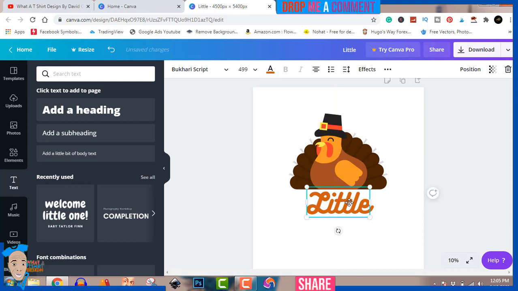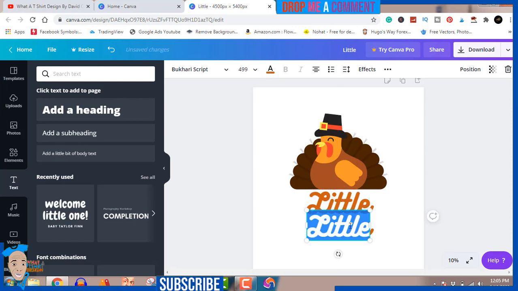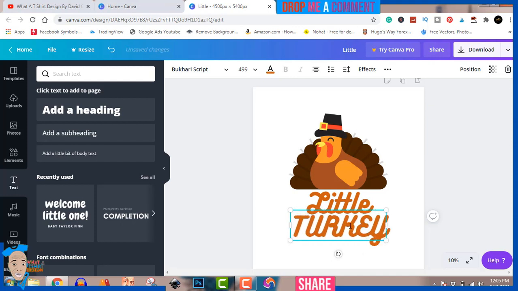So now we place it there. So now I'm just going to duplicate this little by pressing my Alt key button, my left mouse key button, and dragging this down a bit. So I'll duplicate that, and this is just going to say Turkey. Okay, just going to say Turkey.